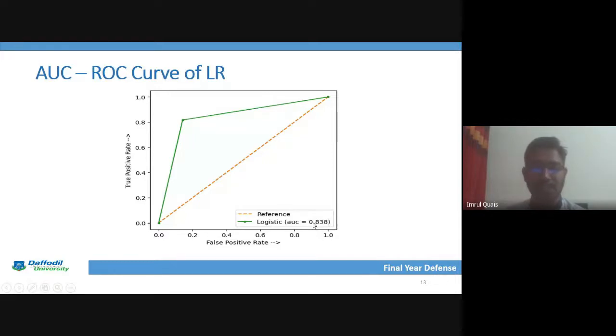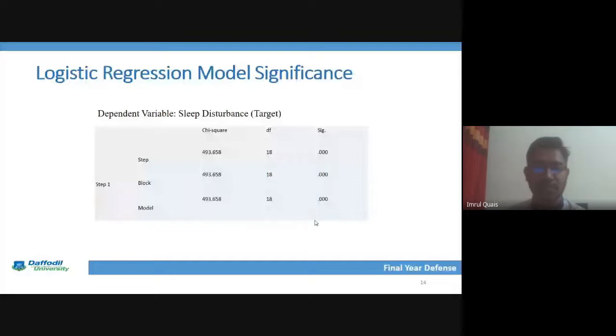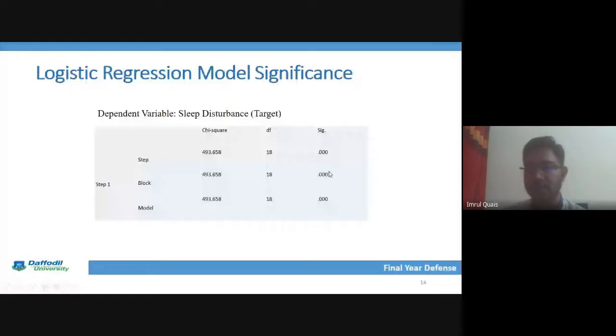Next is logistic regression model significance. Here we can see that the dependent variable is sleep disturbance, and this is the significance of our model testing. According to the logistic regression of the data set, our significance output is 0.000. That means our model is significant.